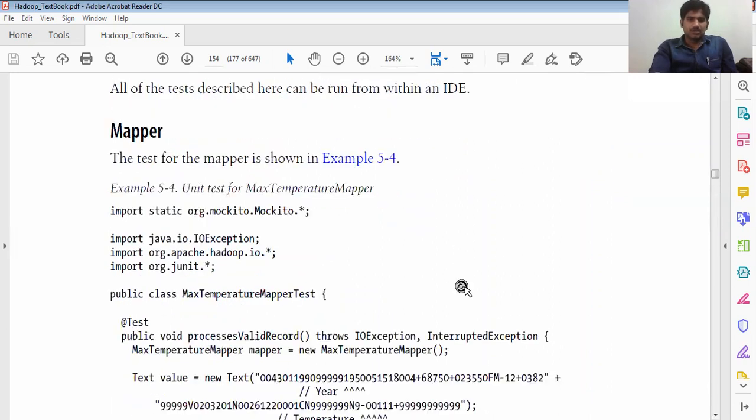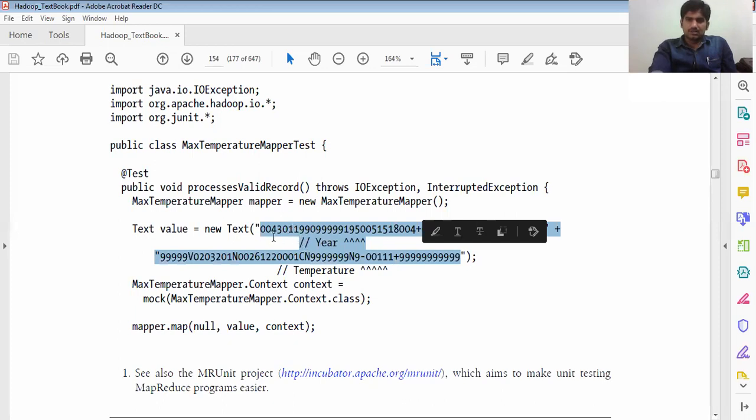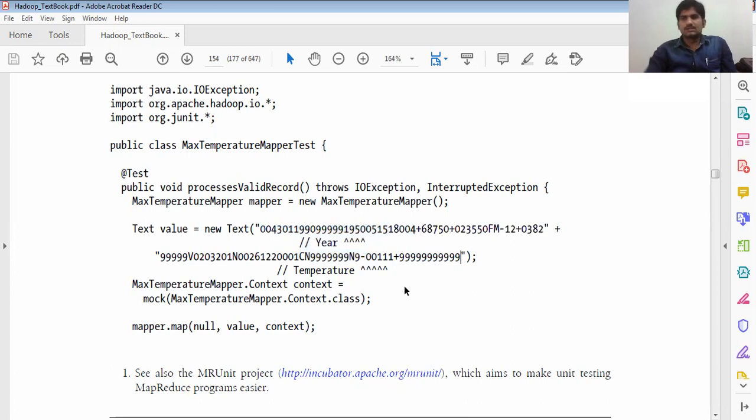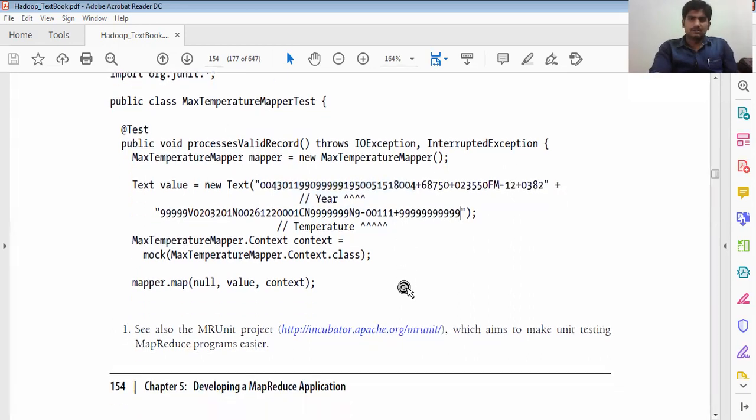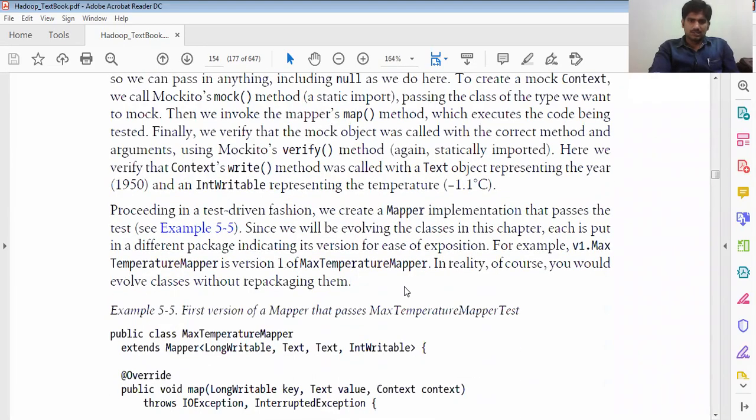So here we can write Java code. You know that we can simply take one line of the data set, where it is going to start and where it is going to end. So we can start with the weather data set, one line of it, and how we are going to do that. That is the explanation for that.